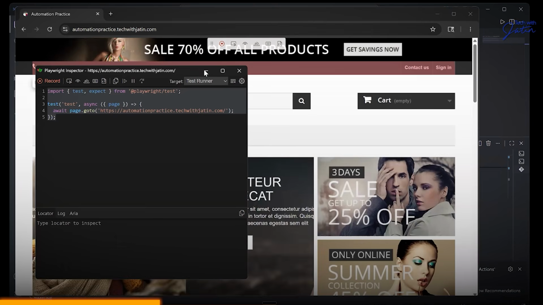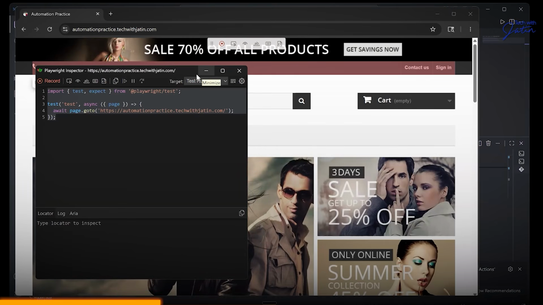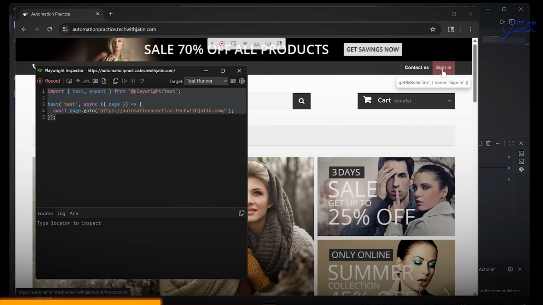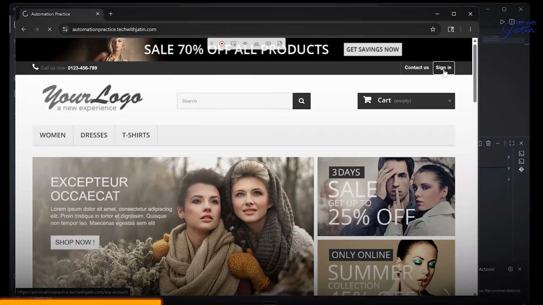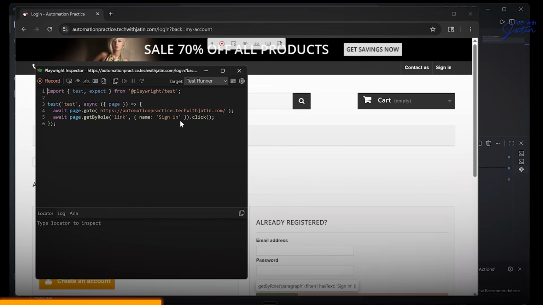Now, the first thing is we are focusing on the sign in, right? So I want to click on the sign in. So I'm going to click over here. The moment I do this, there is going to be one extra step which is captured and kept. It's going to find a link which is going to have this text over here. Sign in is the visible text. So it's get by role. The role is going to be a link, and that link is going to have a visible text.